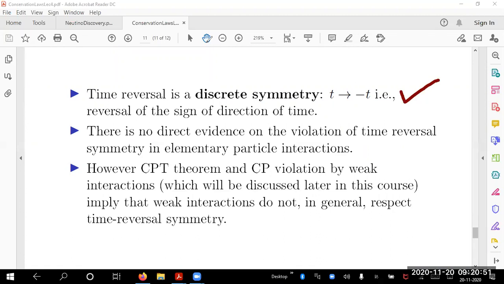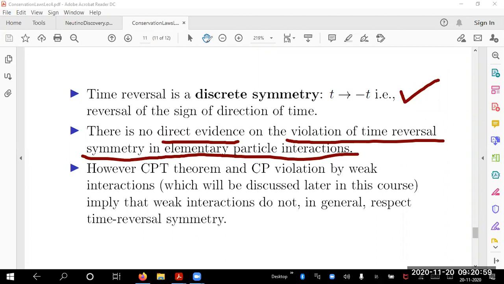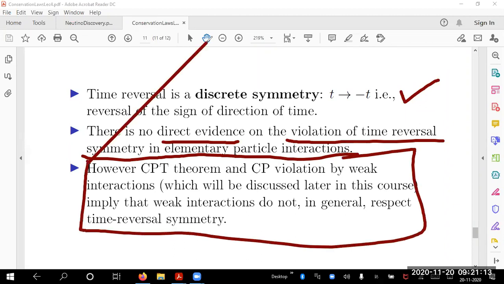And there is no direct evidence. So far, we have not got any experimental evidence on the violation of time reversal symmetry in elementary particle interactions. I should stop here at this point. All interactions obey time reversal symmetry because we don't have direct experimental evidence of a violation. But when I go ahead, I will tell you, keep this in mind.